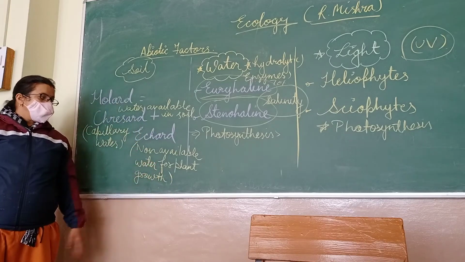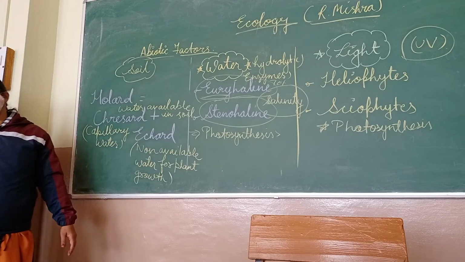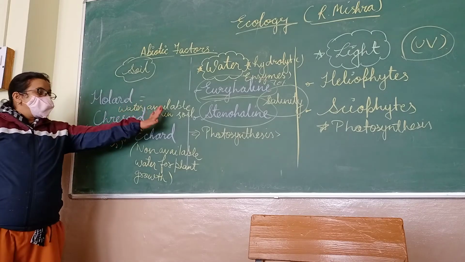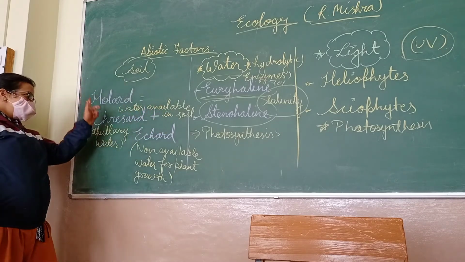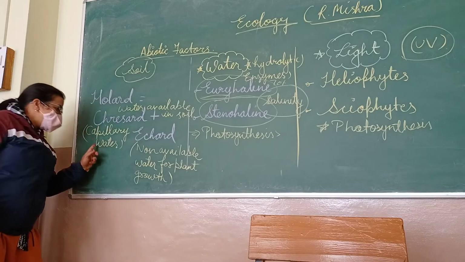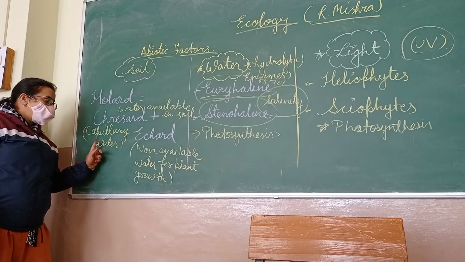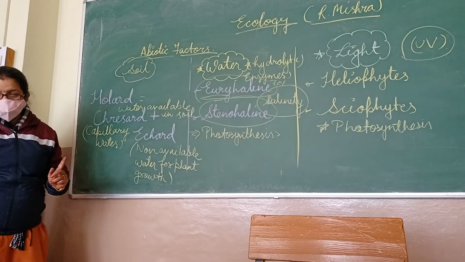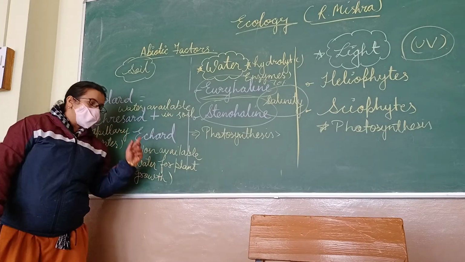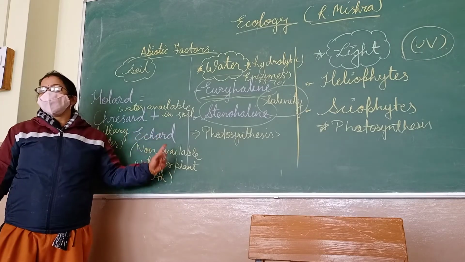Non-available water for plant growth is known as icard. Okay. Water available in soil is known as pollard. Water available for plant growth is known as cresard. Water which is not available for plant growth is known as icard.